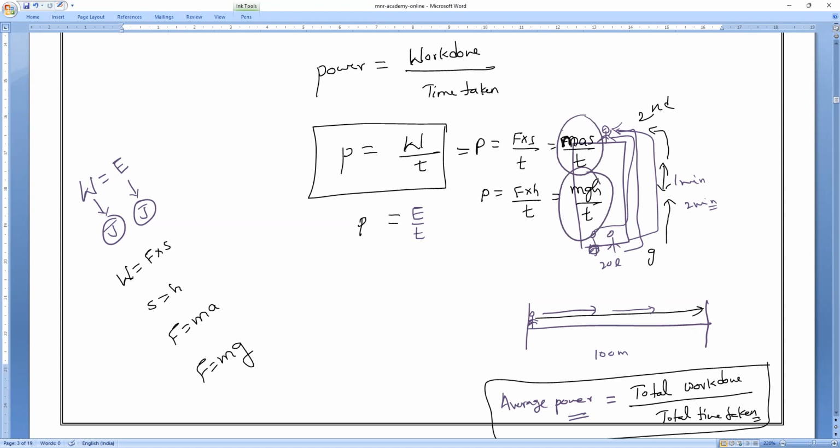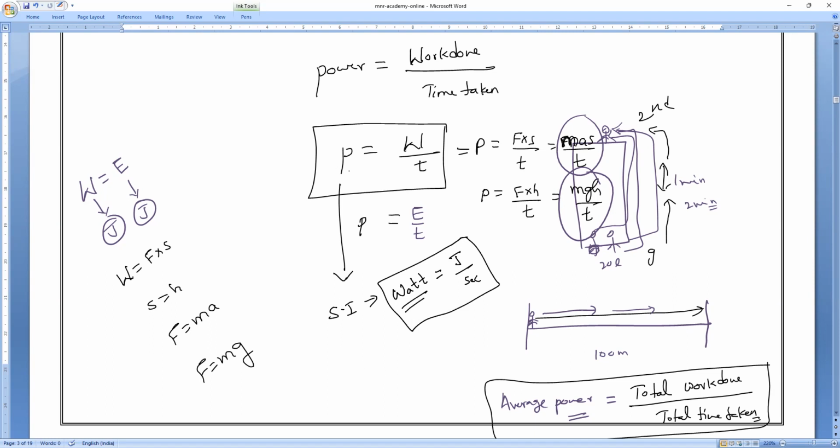So these are all the formulas of power only. Of course, average power will come. That we will discuss in tomorrow's class. So this is what power is. Power is equal to work done by time. The SI unit of power, the standard international unit, is watt. So please write: SI unit of power is watt. Okay, so we'll discuss tomorrow. So watt is equal to joule per second, since the work done unit is joule and the time unit is second.